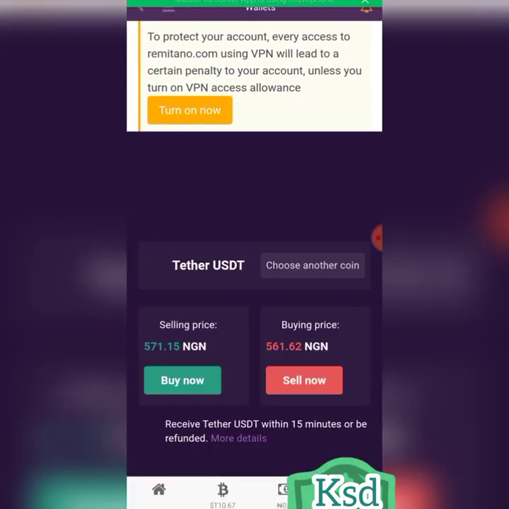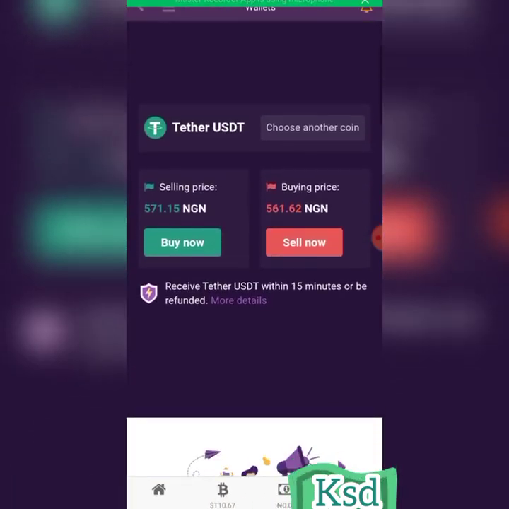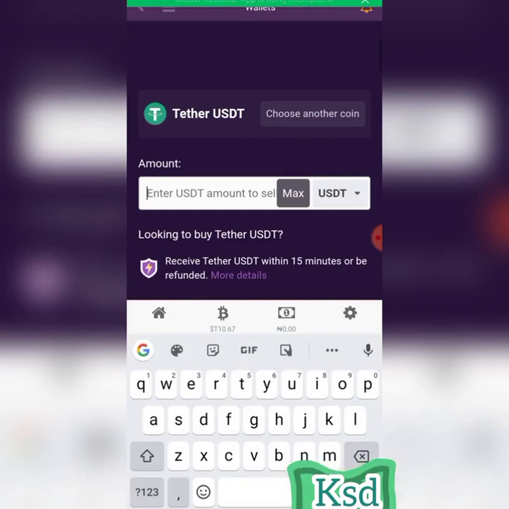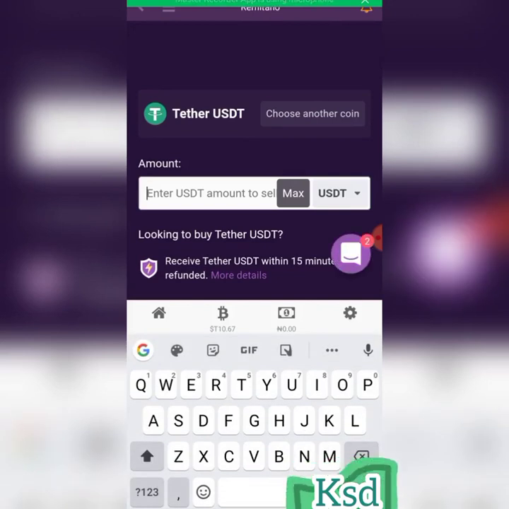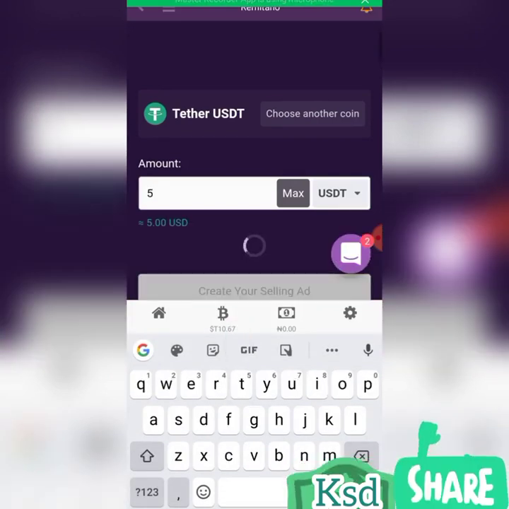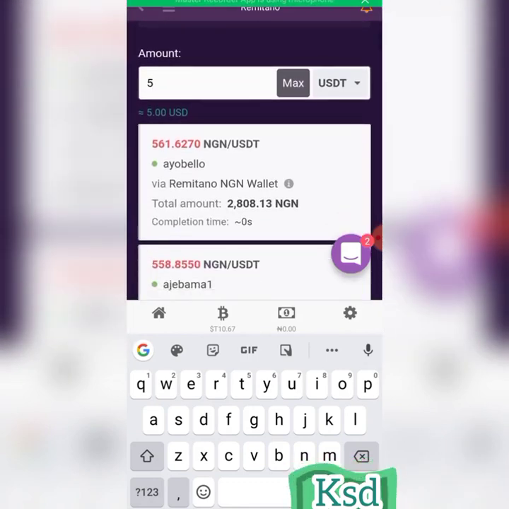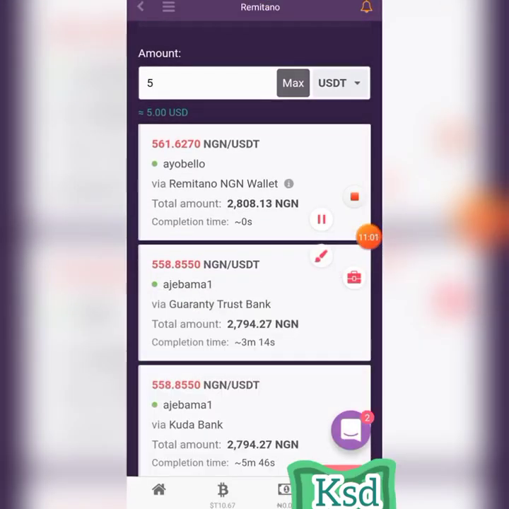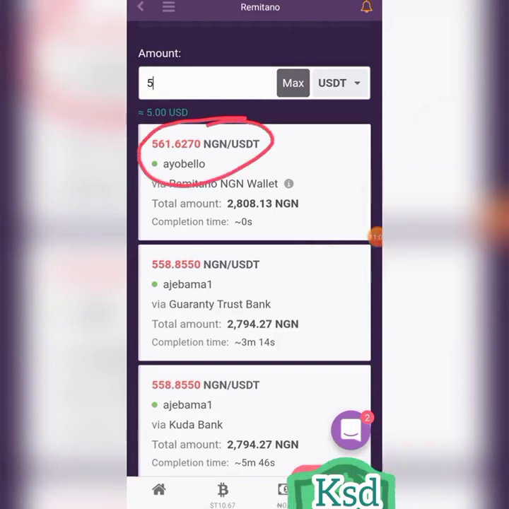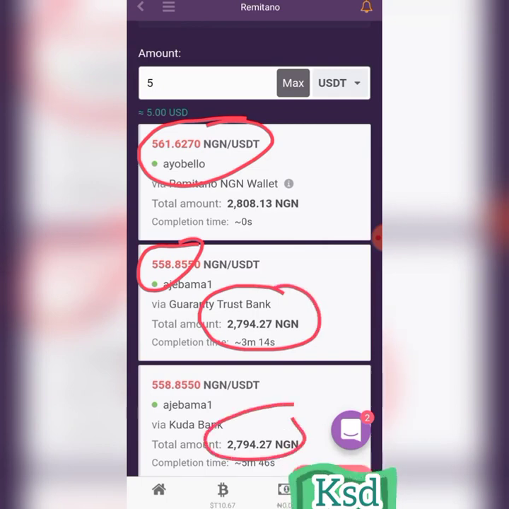Go to buy and sell, USDT. So we sell. You click on sell. I want to sell my $5. Note this now. Note this. I want to sell. This is the price I'm selling. This is another price. But what are you selling to? These are the people you can trade with. You can sell to these people.